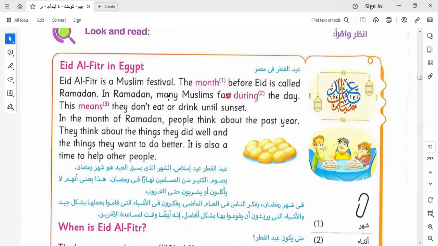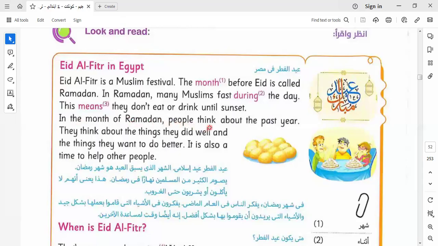The month before Eid is called Ramadan. In Ramadan, many Muslims fast during the day. Fasting means don't eat and drink. Muslims fast during the day. This means they don't eat or drink until sunset.